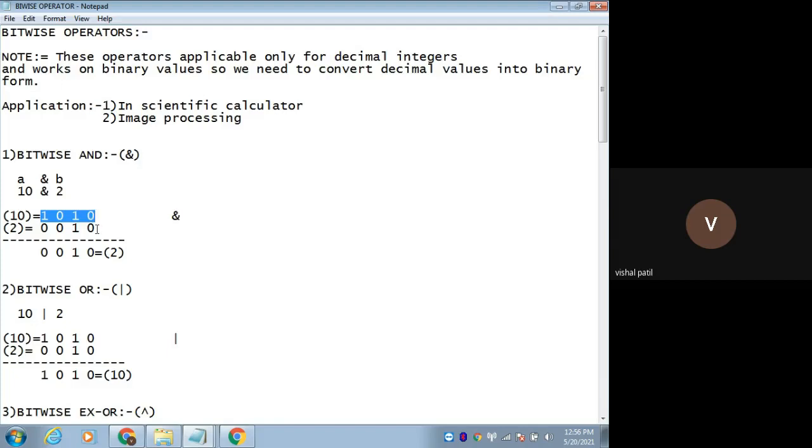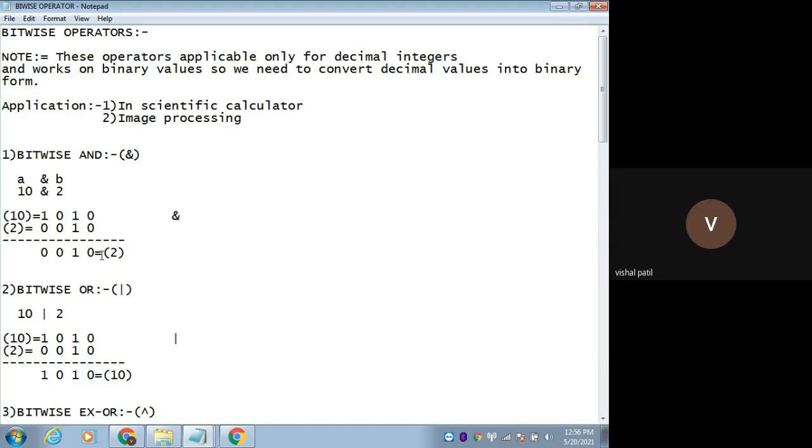So let's check for this. 0 and 0 is 0, and this one also 0. 1 and 1 is 1 because this is an AND operation. 0, 0 will be 0. 1, 0 will be 0. Only this 1, 1 gives 1, remaining all 0.